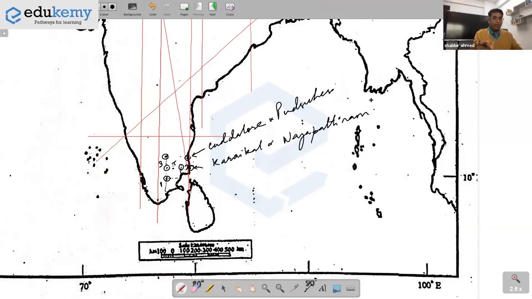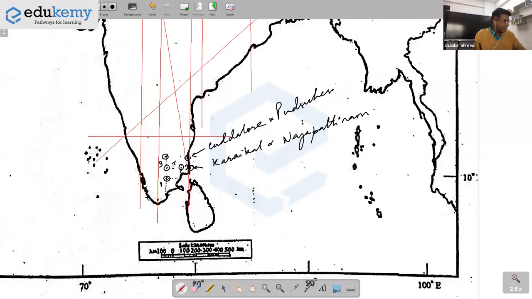Those cyclones, Burevi and the other one, say Nivar, both hit the Pondicherry region. They hit more of the Pondicherry region, right? Pondicherry, Chennai not impacted as much. Okay, so I hope you remember this much.